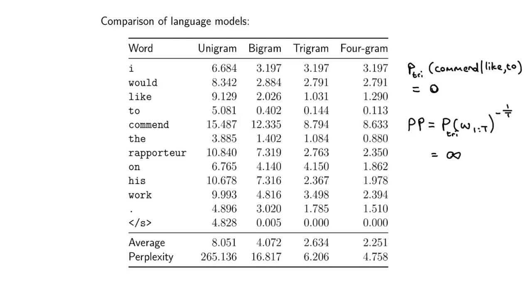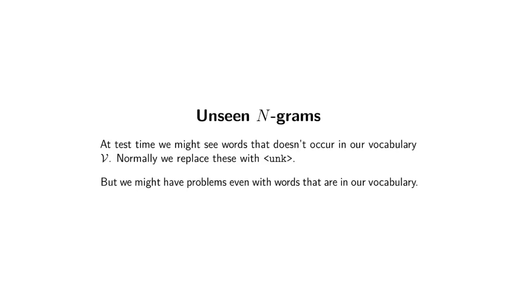Or to put this another way, just because I've never seen these 3 words occurring together, I've assigned a 0 probability to any sentence that contains these 3 things in sequence. So this is the problem with unseen n-grams. When you have an unseen n-gram anywhere in your corpus, you would get an infinite perplexity, or you would assign a 0 probability to any sentence containing these 3 things.